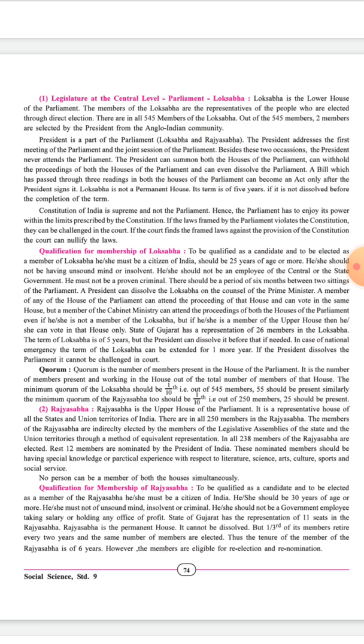He should not be a government employee of the central or the state government, and he must not be a proven criminal. There should be a period of 6 months between two sittings of Parliament, and the president can dissolve the Lok Sabha on the advice of the prime minister. A member of any house of Parliament can attend the proceedings and vote in that house.